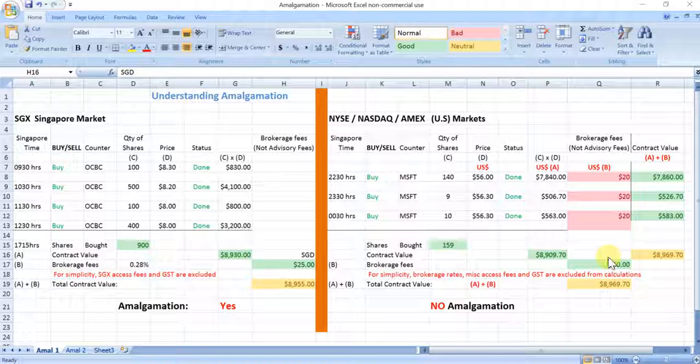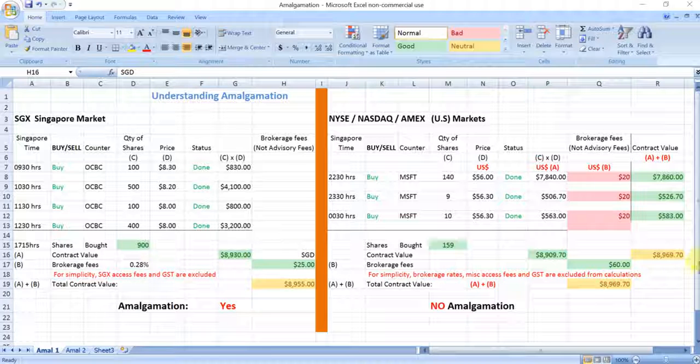From these two examples, you should have noticed that both investors had probably purchased about $8,900 of shares in their respective currencies. However, the investor who bought the shares in the US markets incurred a higher brokerage fee of $60 as compared to the one who incurred 25 Singapore dollars.